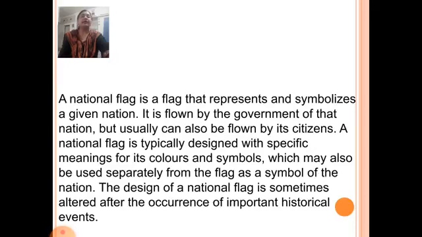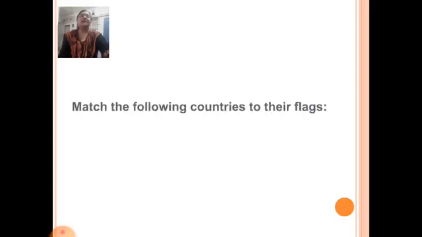The design of a national flag is sometimes altered after the occurrence of important historical events. Now let us start the question answer session. Match the following countries to their flags.